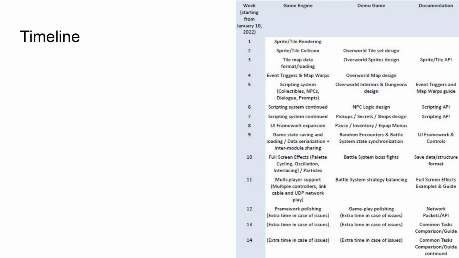This is our project timeline. As you can see, we worked on different features of the game engine, the demo game, and the project documentation for all 14 weeks that we worked on the project.